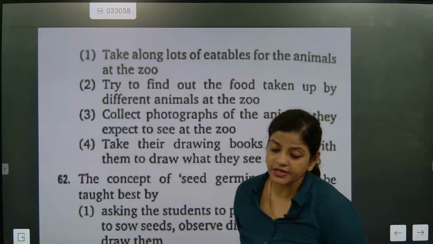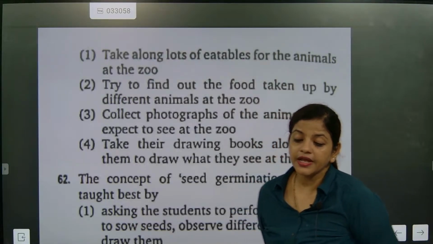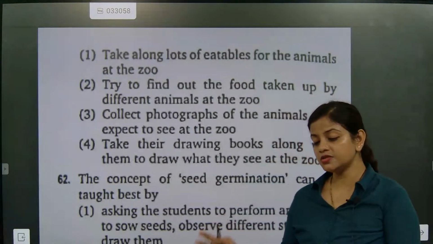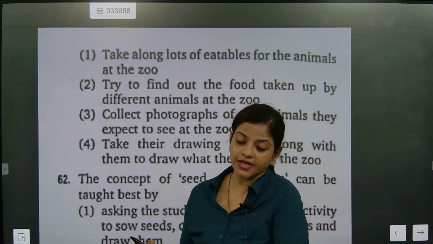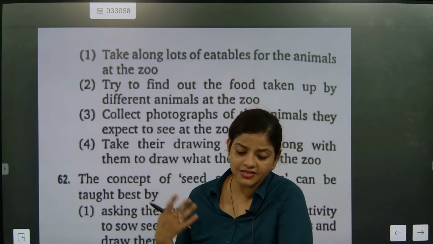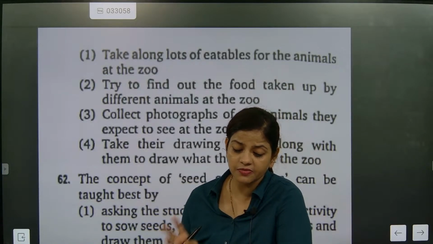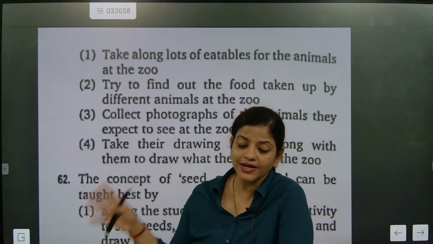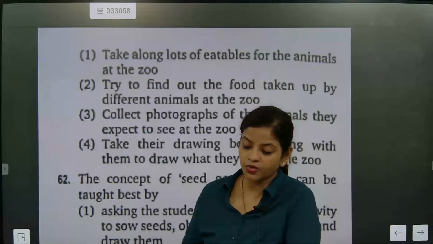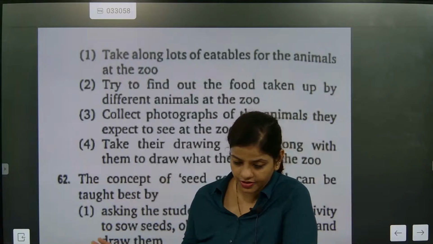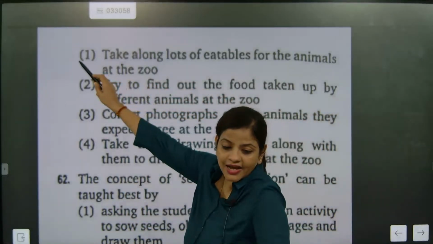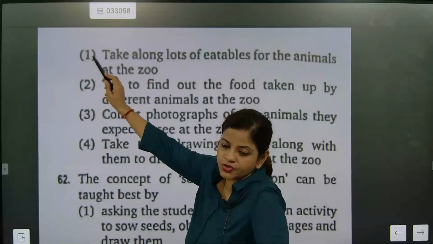The correct answer is A. Why? Because take along lots of eatable for the animals at the zoo. See, this is not allowed. When you are going to a zoo, as a science teacher, you will never be allowing the students to bring the eatable items, snacks, and everything for the animals, because each animal is having a different food habit. You cannot intervene in that and you cannot allow them to eat. So that's what you will be telling, that don't bring any eatable items for the animals. That's what you are going to prohibit the student for. So the first answer is exactly this one. You will tell the student don't do this.